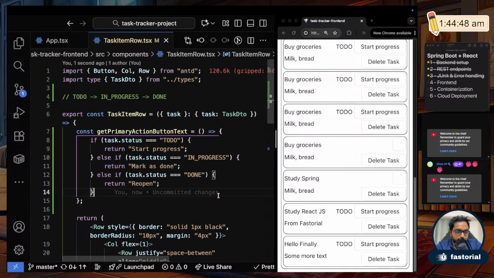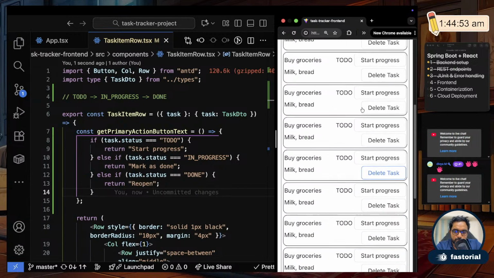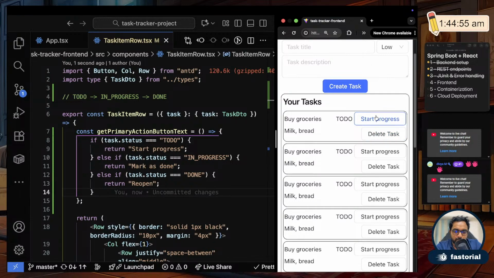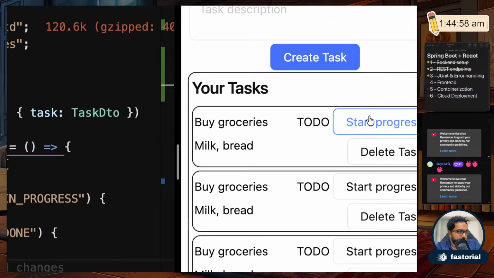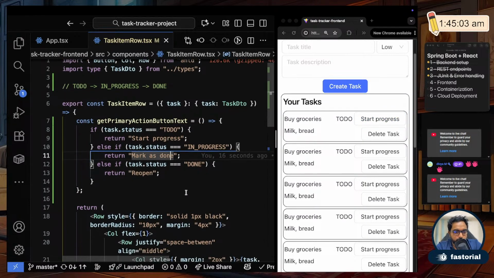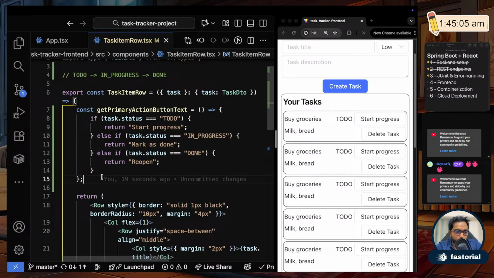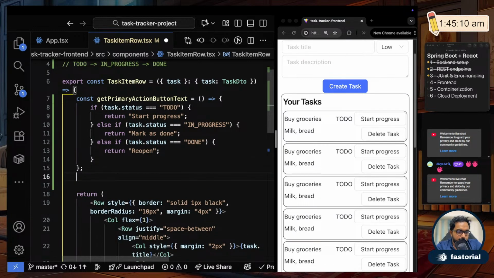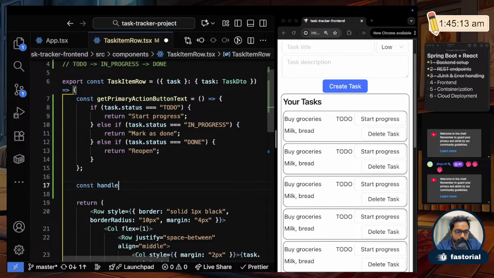So what is next? Next is when I click on this button, it should start progress, right? I'm still clicking it, and it is not doing anything. It just changed the text. So let's make it do something. How do I do that? I have to write a button handling function. So what I'll do is const handlePrimaryButtonClicked, the primary action button clicked.